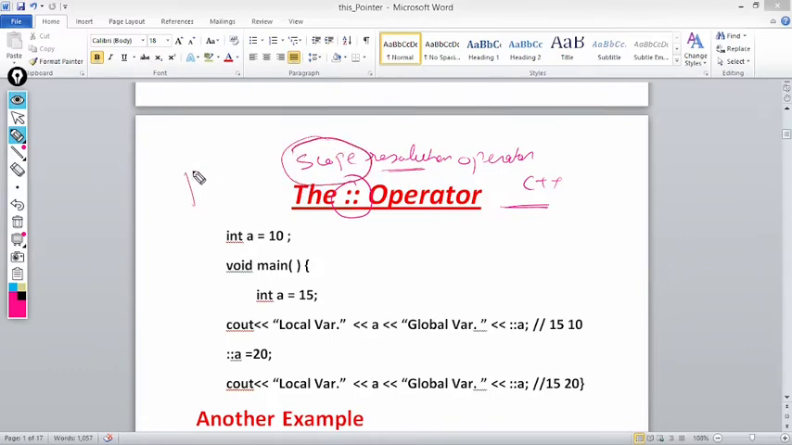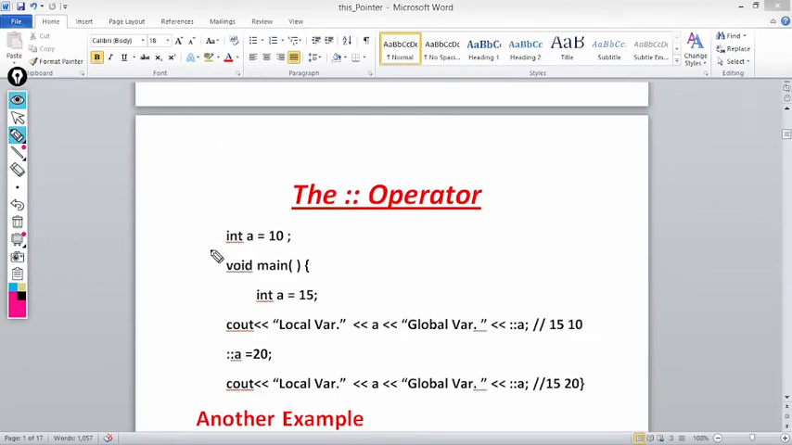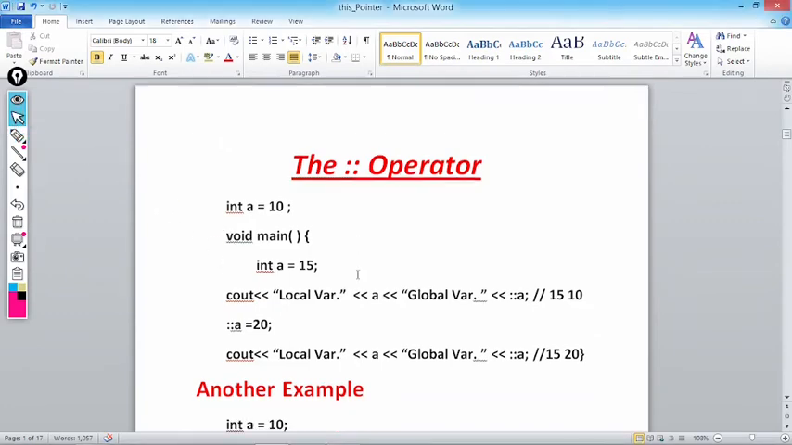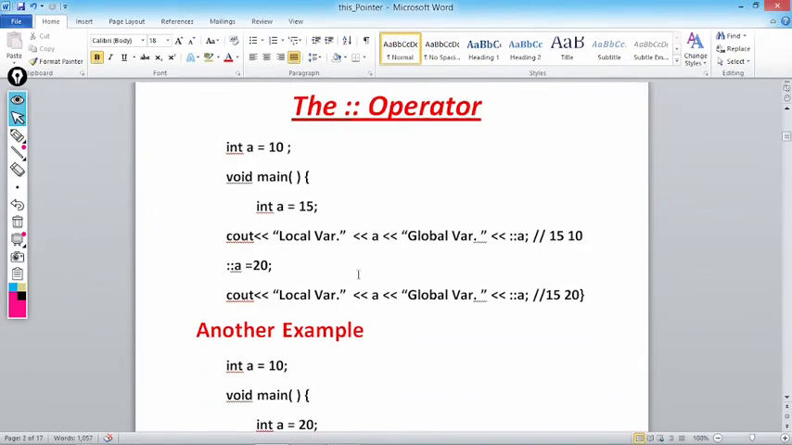Scope means where the variable is visible or accessible. How? Let's take an example. Here we are defining one global variable int a equal to 10, void main, int a equal to 15. What is a here? A is a local variable in the main function. When I write cout less than local variable a, global variable colon colon a.